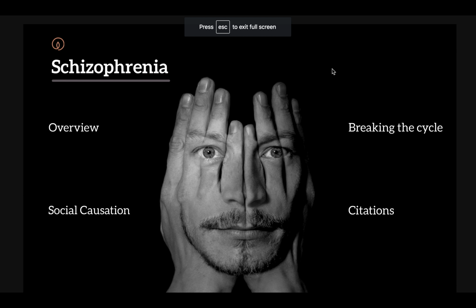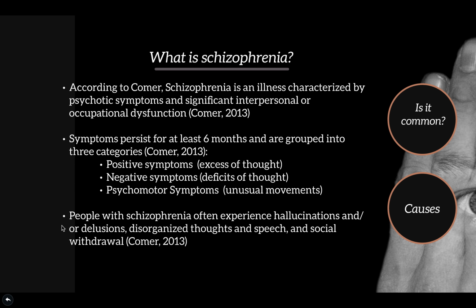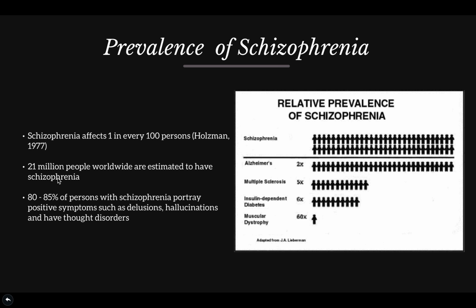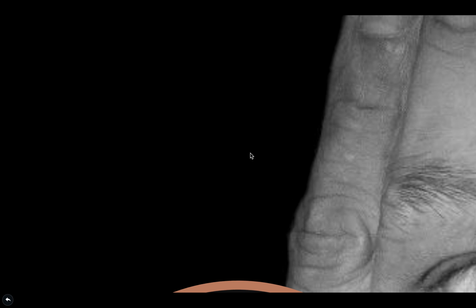and to look at the correlation between schizophrenia and income inequality and poverty. So, schizophrenia is an illness characterized by psychotic symptoms such as hallucinations, delusions, disorganized thoughts, and social withdrawal. It is affecting nearly 1 in every 100 persons, which means that nearly 21 million people worldwide have schizophrenia. As you can see in this demographic, schizophrenia is 6 times more common than diabetes and 2 times more common than Alzheimer's. So it's far more prevalent than we realize.